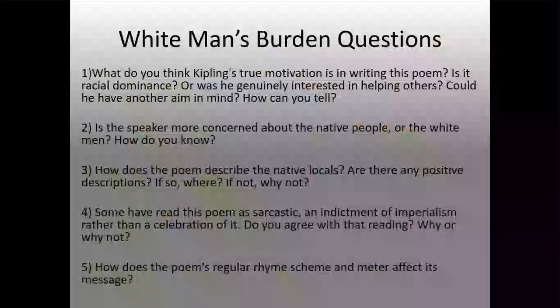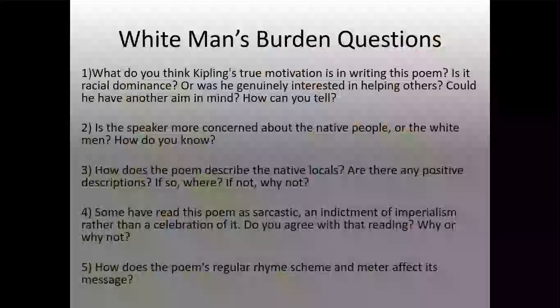Now that we've finished, I have some questions for you. You guys are going to go ahead and read or listen to The White Man's Burden. These questions will be answered once you've finished The White Man's Burden. There'll be a document on there. The first question for White Man's Burden is, what do you think Kipling's true motive is in writing this poem? Is it racial dominance, or was he genuinely interested in helping others? Could he have had another aim in mind?